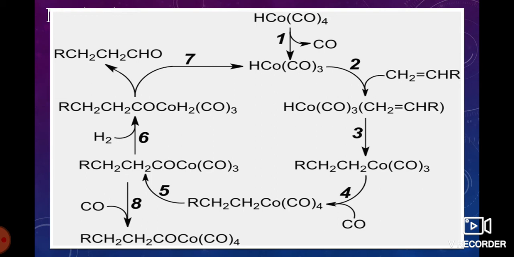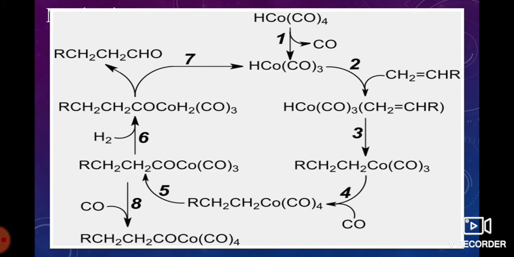From this, one of the carbon monoxide groups is eliminated to form HCo(CO)3.